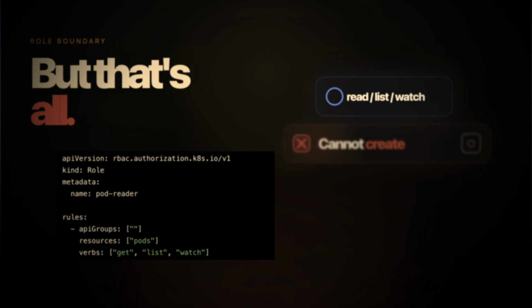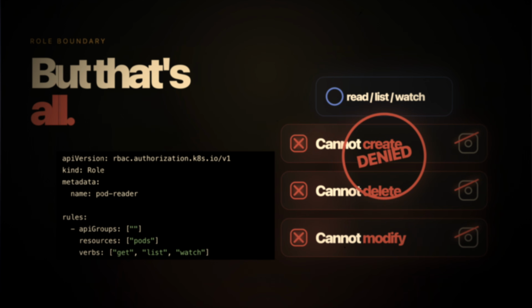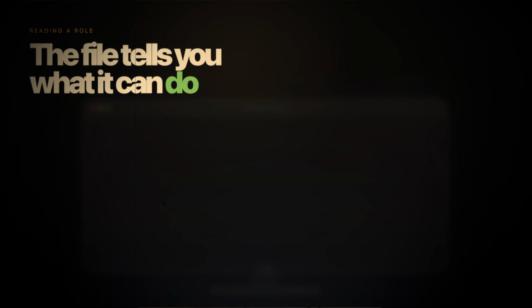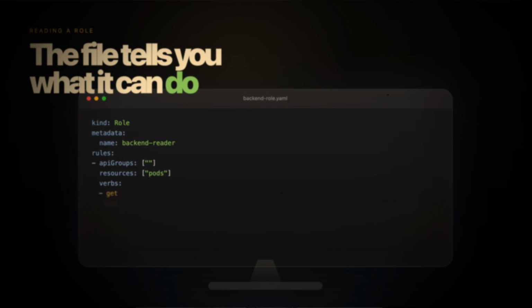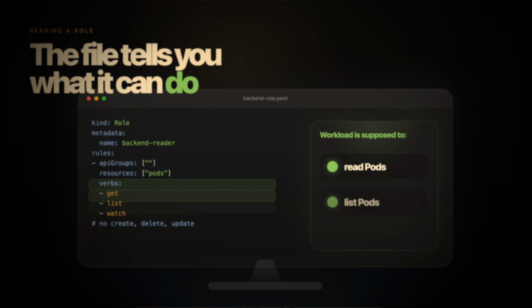But that's all. You cannot create the pods, delete the pods, or modify the pods. One thing that I like about RBAC in Kubernetes is that it's explicit. When you look at a role, you can immediately understand what the workload is supposed to do. But still we are missing one piece. We have identity and we have permissions, but they are not connected.